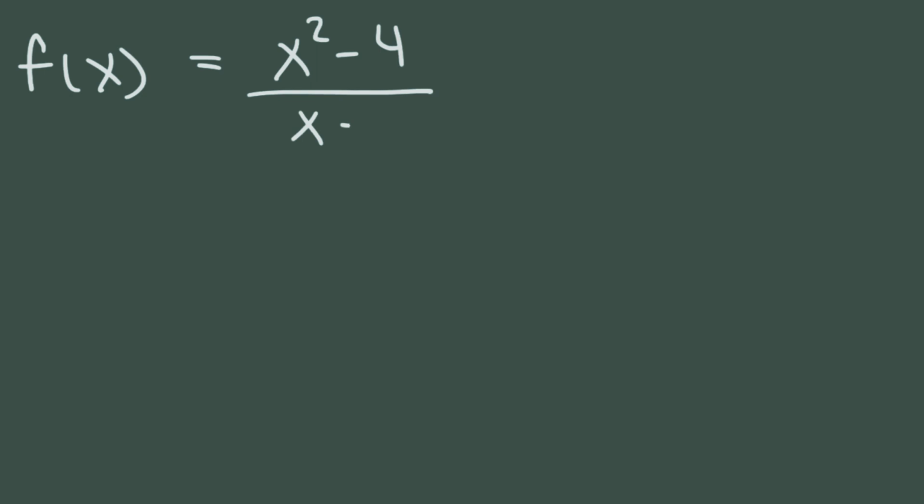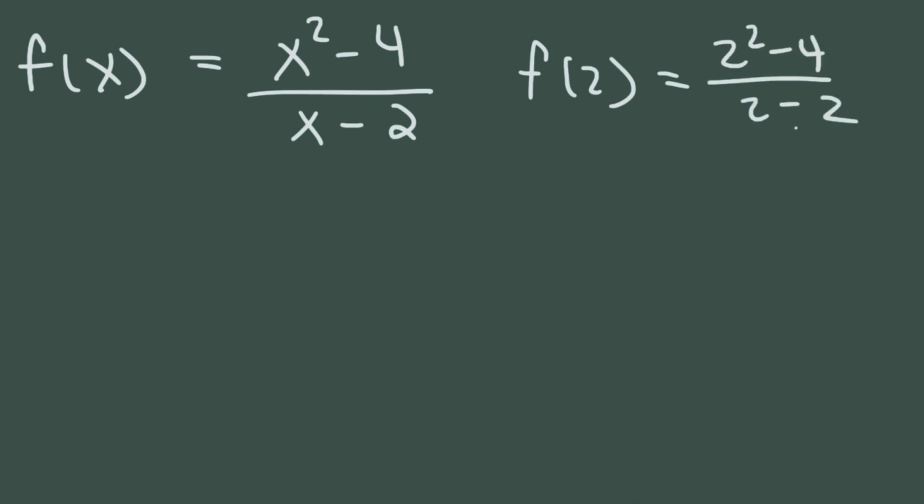Now let's begin our discussion with limits. So let's say that f of x is x squared minus 4 over x minus 2. What is f of 2? Can we evaluate the function at x equals 2? Well, let's find out. If we plug in 2, 2 squared is 4, 4 minus 4 is 0, and 0 over 0, what is that? Well, we can't figure this thing out, so that's indeterminate. Therefore, we can't evaluate the function at x equals 2.